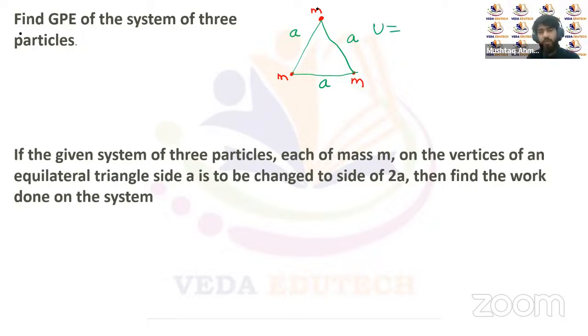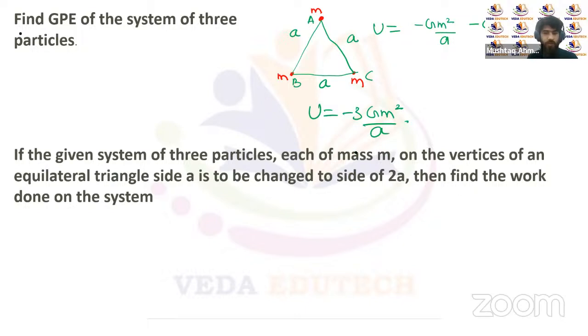Then the potential energy between A and B will be minus Gm square upon A. Between B and C, it will once again be minus Gm square by A. And between C and A, it will be minus Gm square by A. So the total gravitational potential energy will be minus 3 times Gm square upon A. This will be the total gravitational potential energy between three particles placed at the corners of this equilateral triangle.